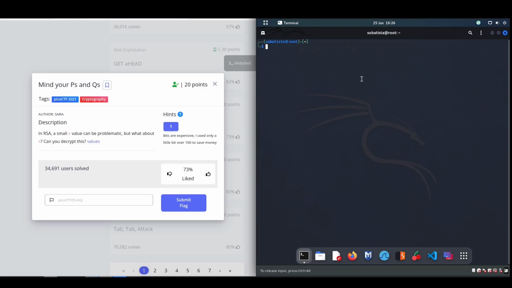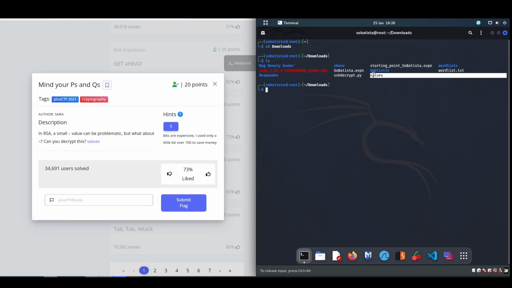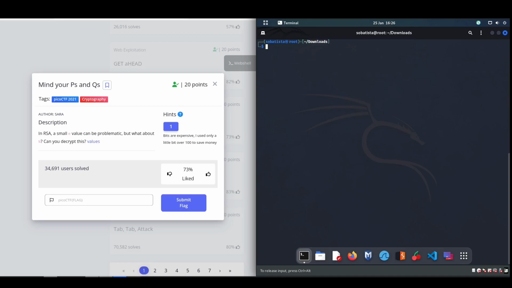So let me just change to the directory where I have the file values. It's here, ls, and as you can see, the file values is here. Okay, so first of all, I had to see what was inside of this file, and to do that I did cat and the name of the file. So the name of the file is values.